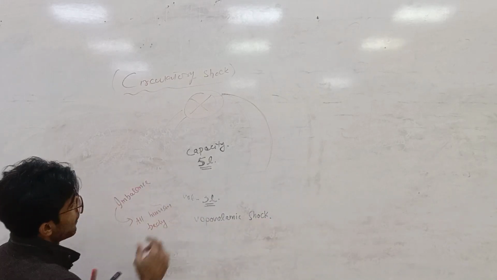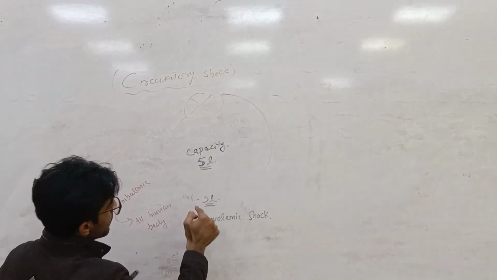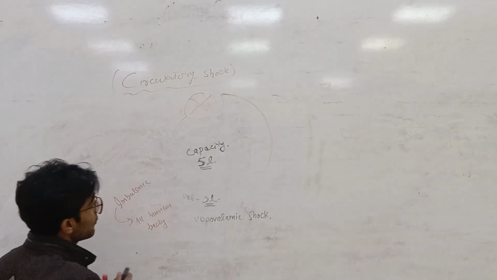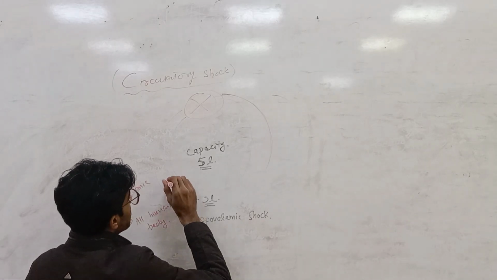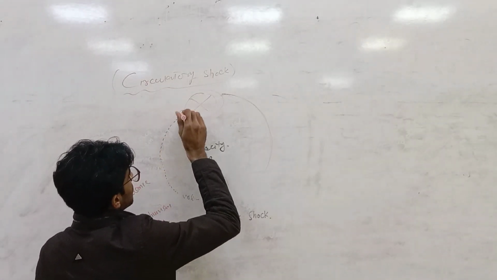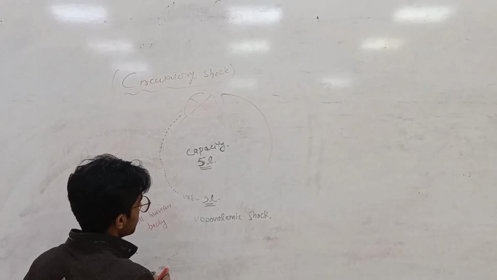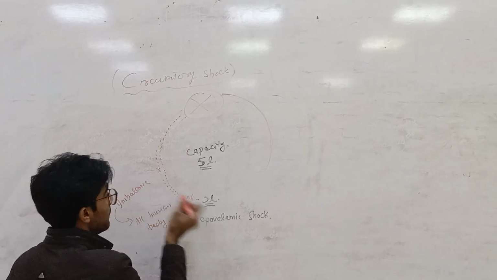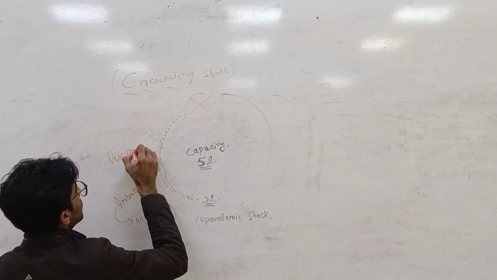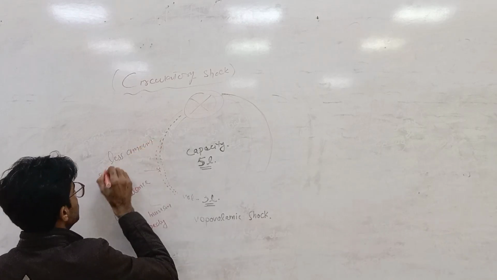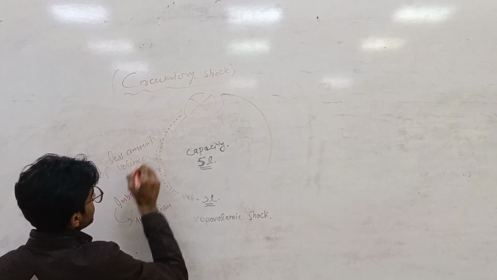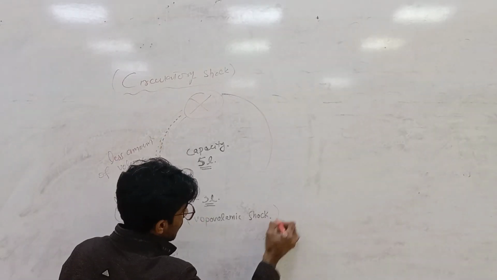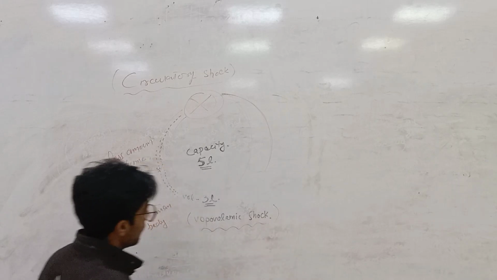Listen again from me. When the volume in the blood vessel is 3 liters and the capacity of the heart is 5 liters, it means a less amount of blood goes into the cardiac system. Less amount of blood means less volume, and there is less venous return into the blood. That is known as hypovolemic shock.